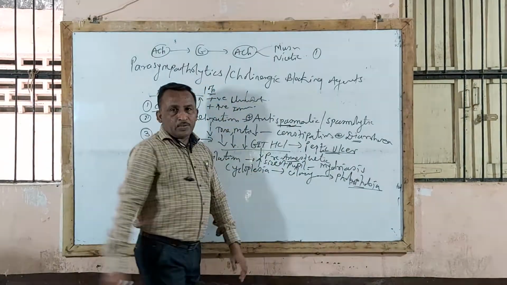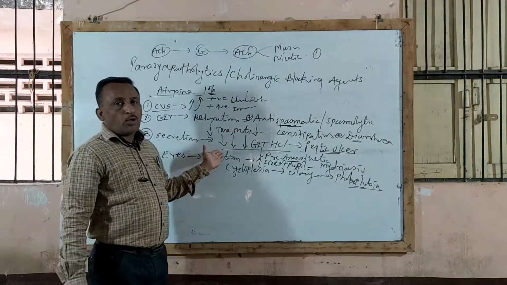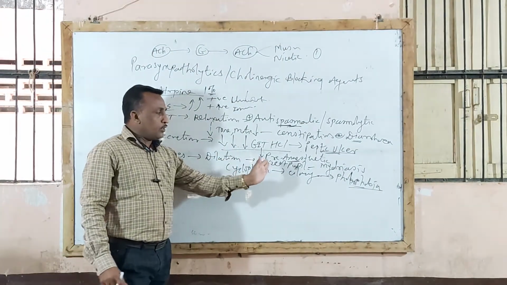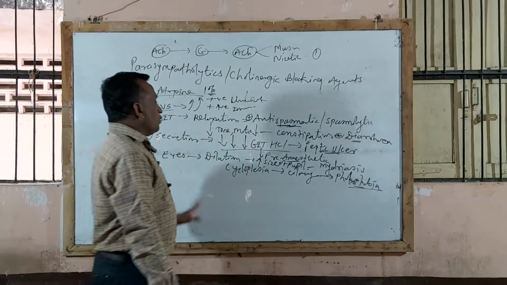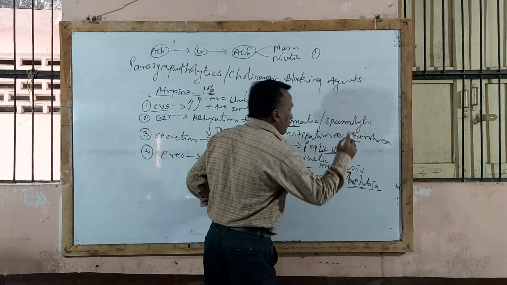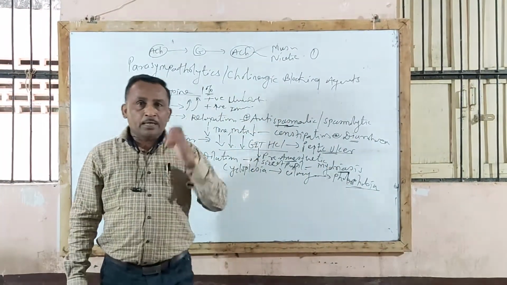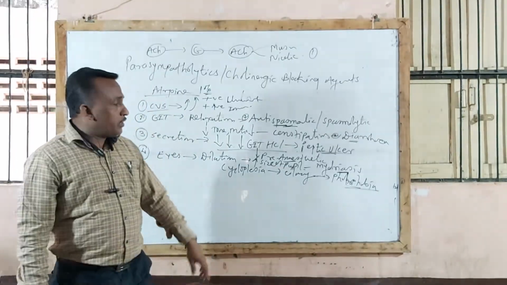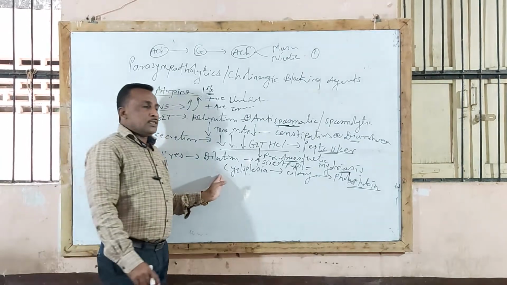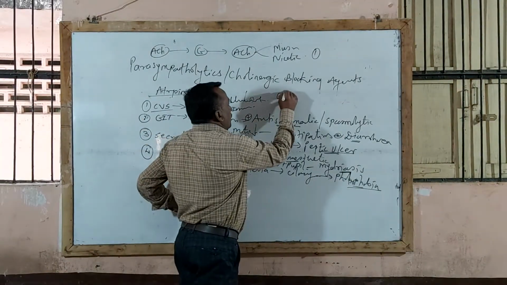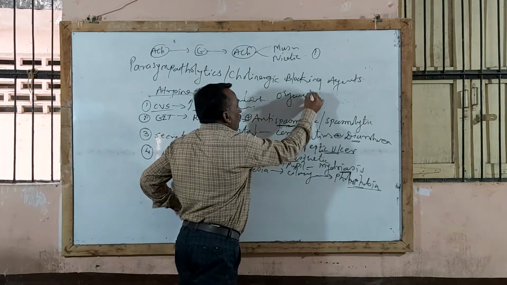Another use is as a pre-anesthetic medicament. As it reduces bronchial, nasal, and salivary secretions, it is used as a pre-anesthetic medicament also. Another use is for ophthalmic examination of retina because of the mydriasis effect, because of dilation of pupil. In addition to this, atropine is also used in treatment of organophosphorus compound poisoning.